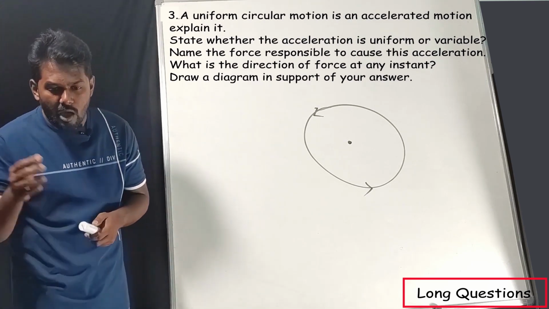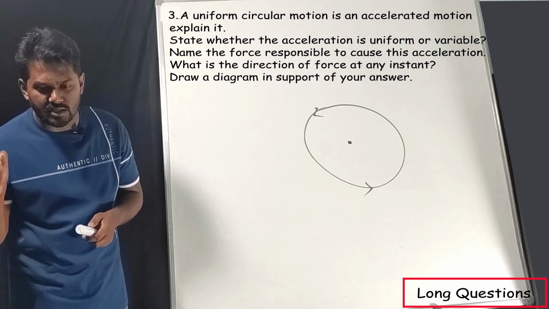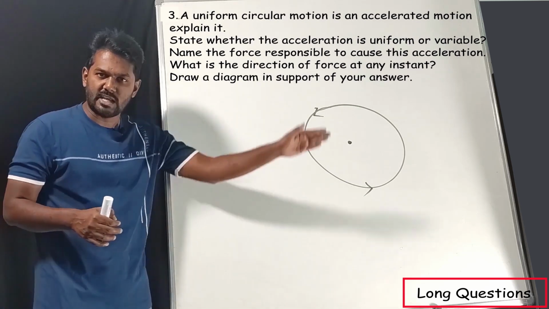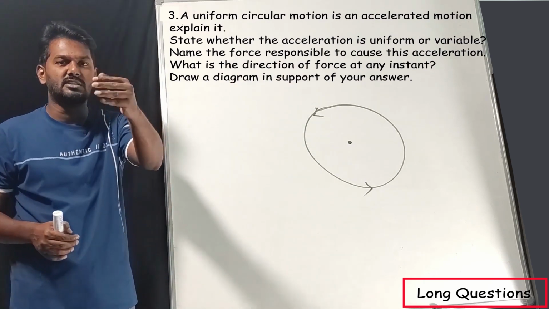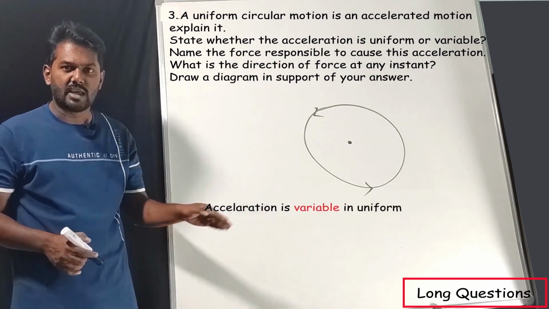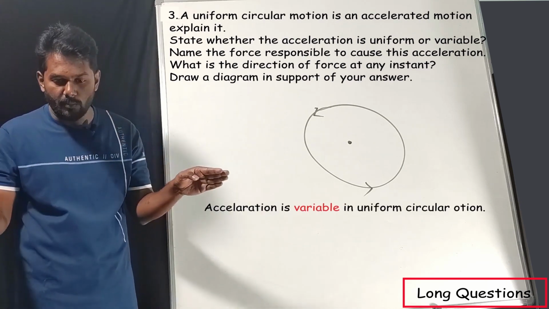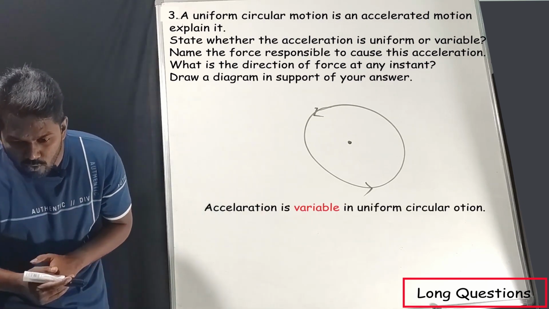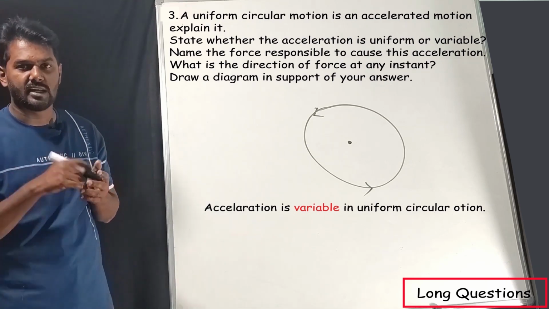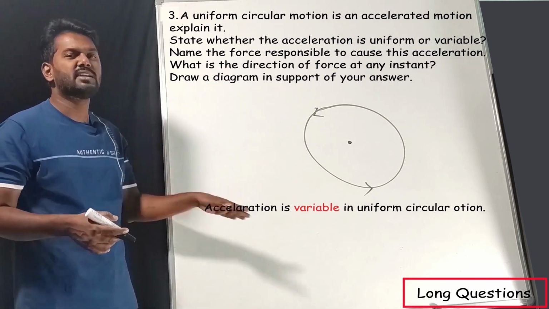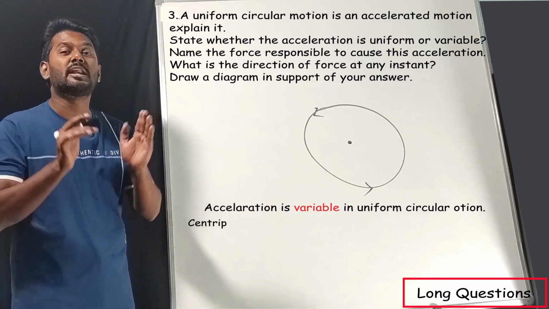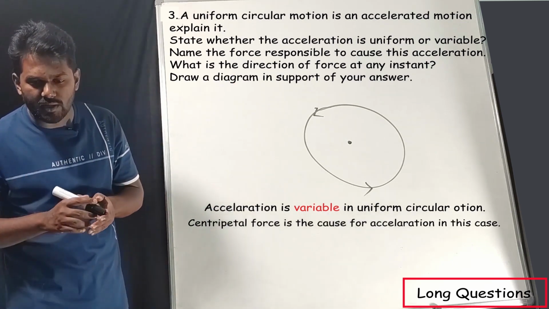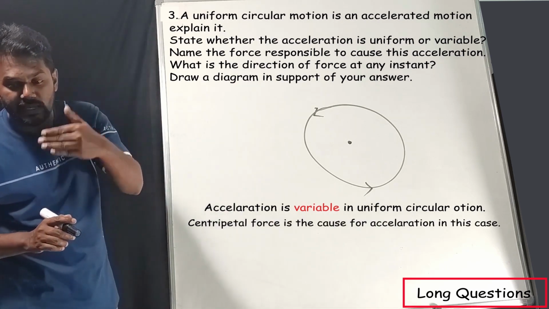Now they are asking to state whether the acceleration is uniform or variable. Just now I told you velocity changes at every point, so acceleration changes at every point. So in this case, acceleration is not uniform, it is variable. Now the third sub-question, name the force responsible to cause the acceleration. The force which is causing this acceleration is centripetal force.